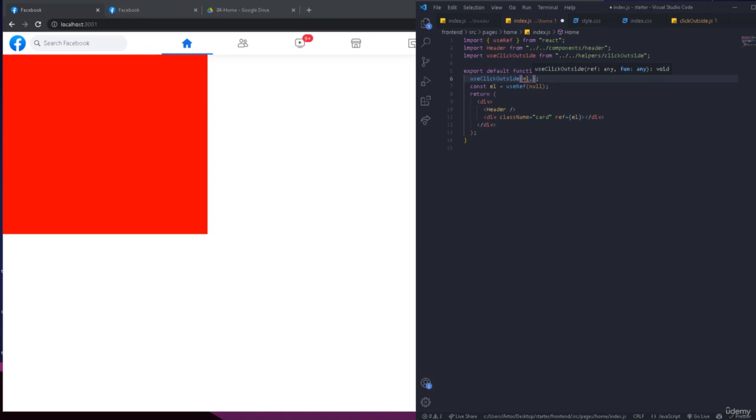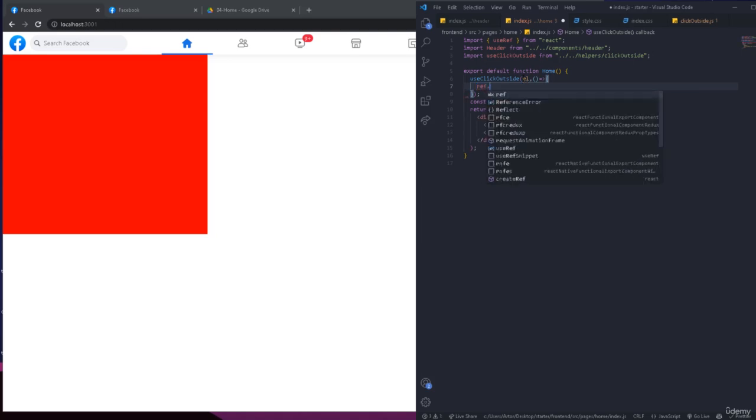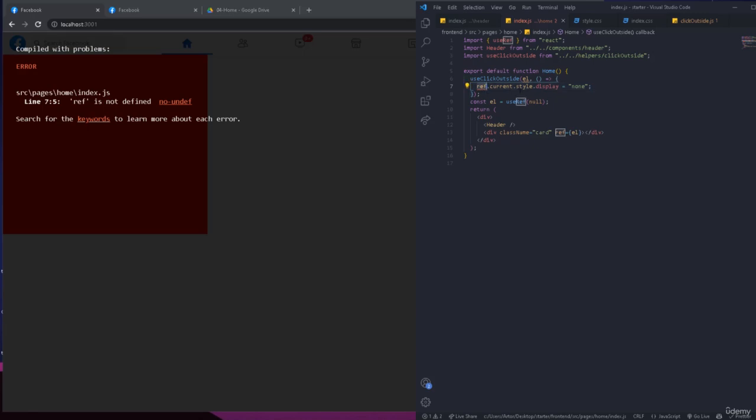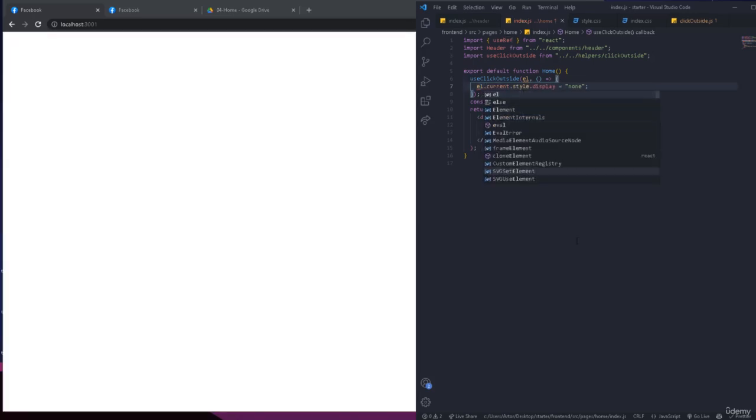You can write a separate function and call it by name right here, or you can create the function right here. So you can just have an arrow function and do whatever you want right here. So simply you can go ref.current.style, and you can play with it like display, and it's going to be equal to none. And this is not going to be ref, it's going to be elements. Okay, so this is how you change it.